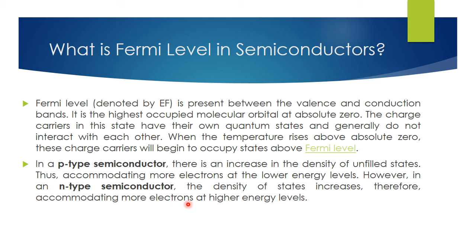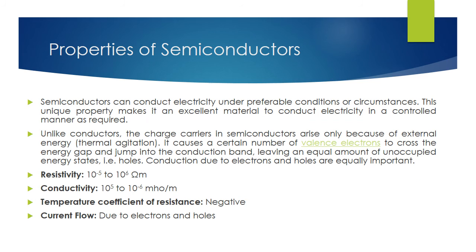Comparing the two, more electrons are accommodated at lower energy level in the p-type semiconductor, and at higher energy level in the n-type semiconductor.